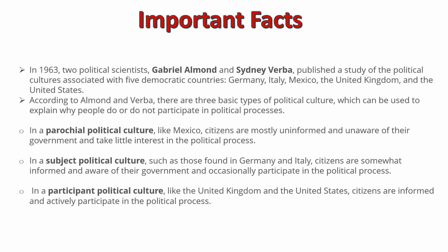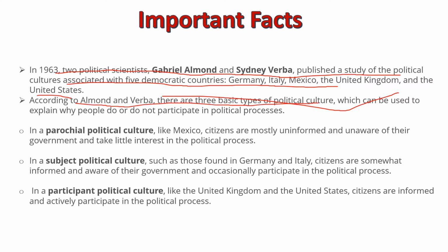In 1963, two political scientists, Gabriel Almond and Sidney Verba, published a study of the political cultures associated with five democratic countries: Germany, Italy, Mexico, the United Kingdom, and the United States. These countries' names also should be remembered. According to Almond and Verba, there are three basic types of political culture, about which we have already discussed.